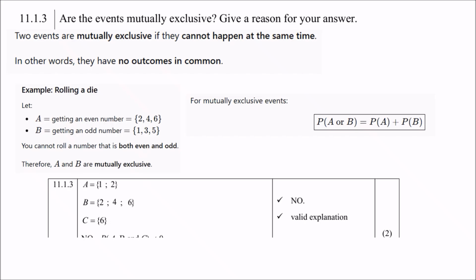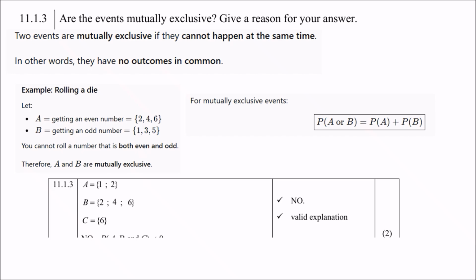So therefore in our example, A is 1 and 2, B is 2, 4, 6, and C is 6. So A and B share a 2, B and C share a 6. So therefore they do have numbers in common. So therefore the answer is no. They are not mutually exclusive.